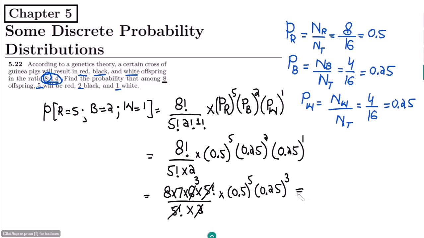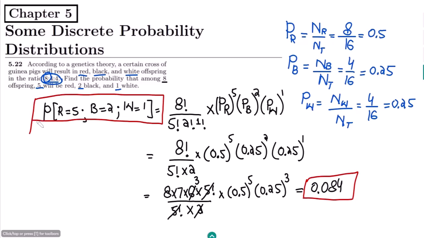When I solve it, ultimately I will get 0.084. That is basically the solution of our question, which is related to the multinomial probability, and this is what you wanted to find out. So that's it for today, in which we have seen the solution of question 22 of chapter 5 of our book.